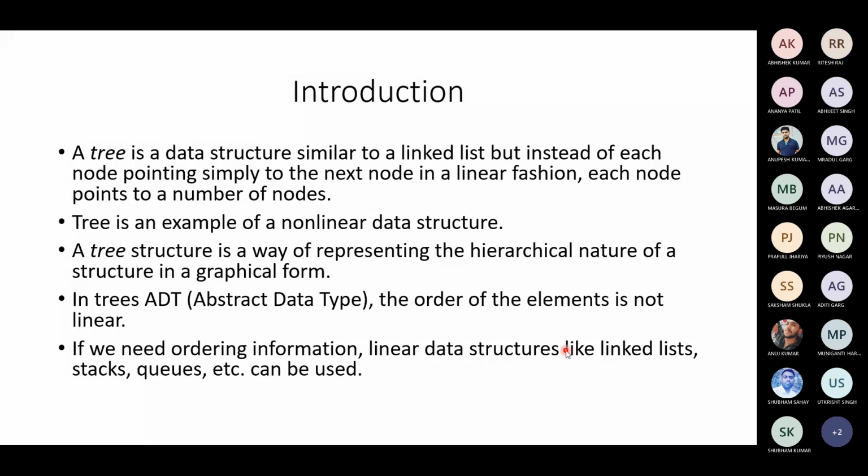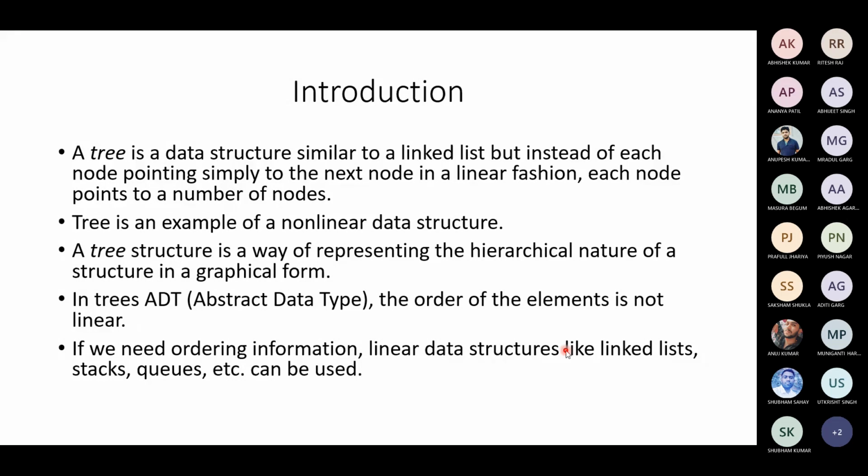If we really want the elements to have an ordered formation, then you should consider linear data structures like linked lists, stacks and queues. But if your data is organized in a non-linear form, you can think about which data structure will be suitable, either trees or graphs.